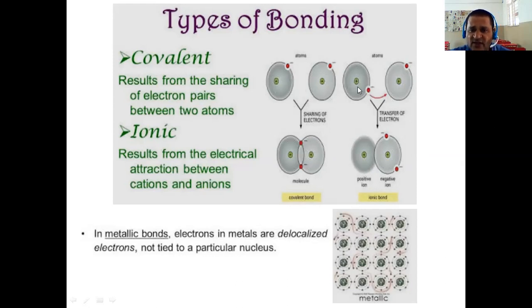For example, here this atom will donate one electron to this atom, so that this atom can attain stability. By donating this electron, this atom also becomes stable, so that they can combine together to form an ionic bond. Covalent bonds are formed by sharing the valence shell electrons. Ionic bonds are formed by donating an electron from one atom to the other.